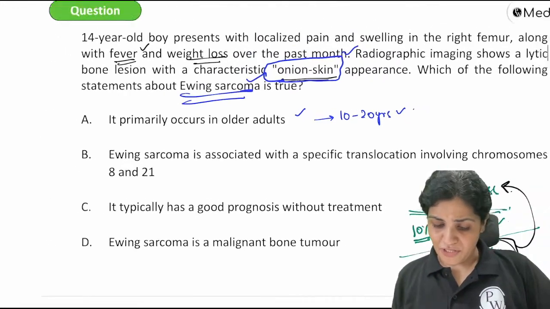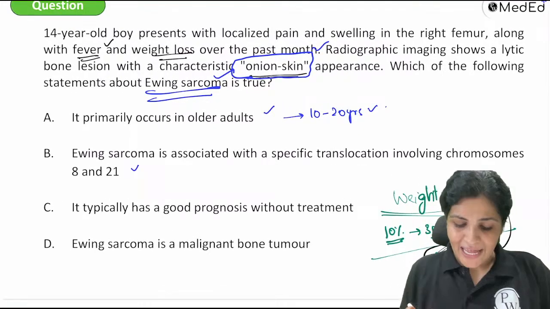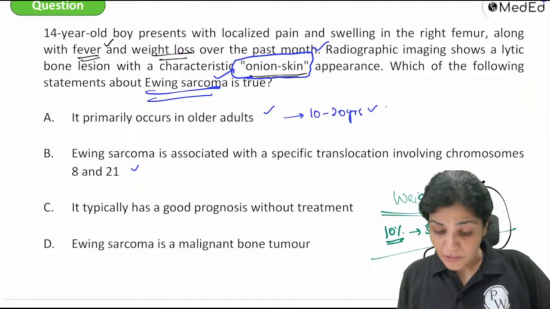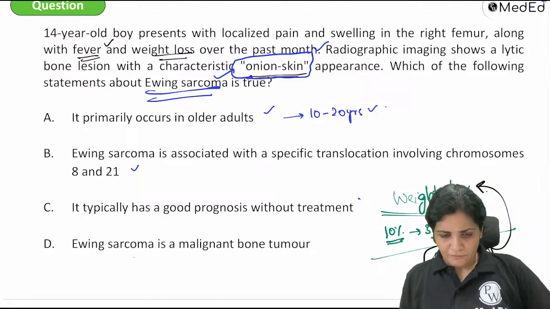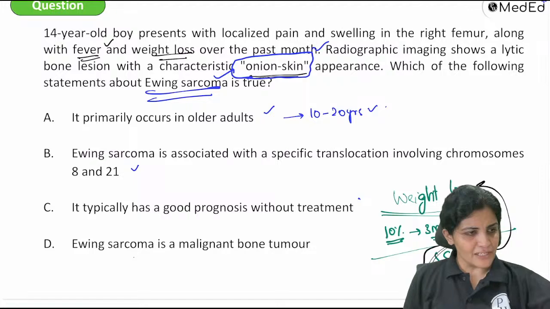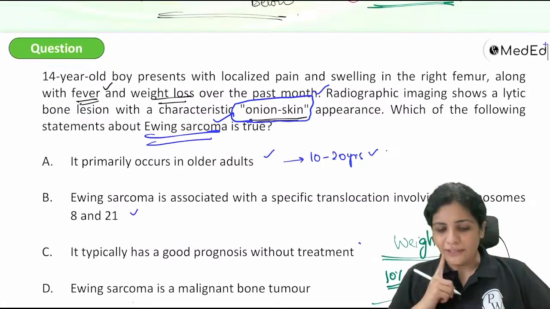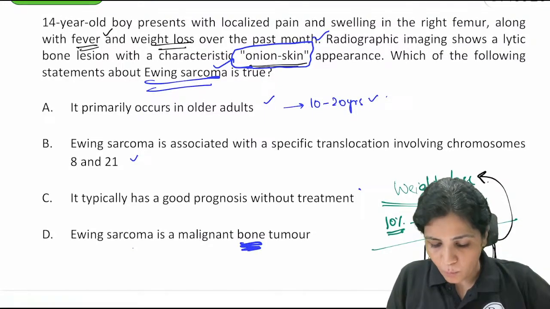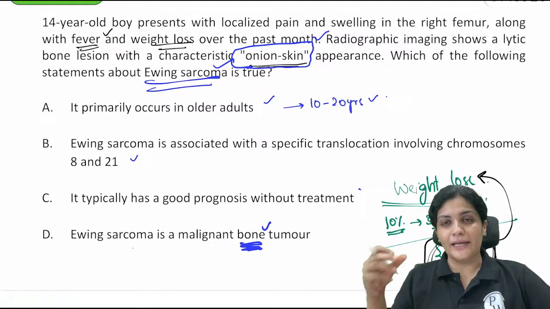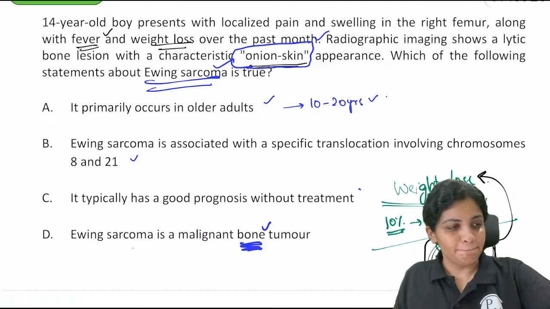Ewing sarcoma is associated with a specific translocation involving chromosomes 8 and 21. It typically has good prognosis without treatment. Ewing sarcoma is a malignant bone tumor. Which of the following statements about Ewing sarcoma is right? The most important thing here is that it is not a malignant bone tumor. So Ewing sarcoma is a tumor of what? Which cells are getting involved here?